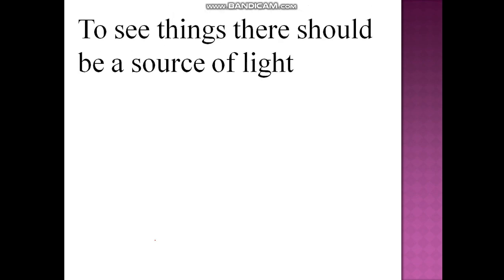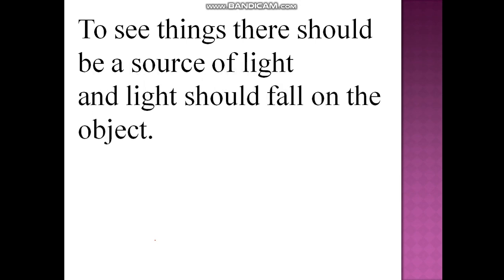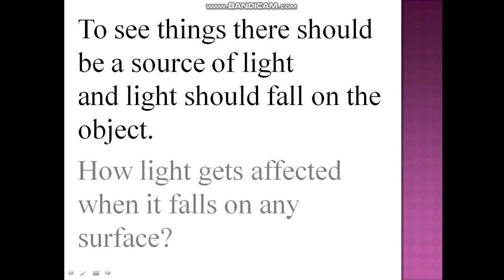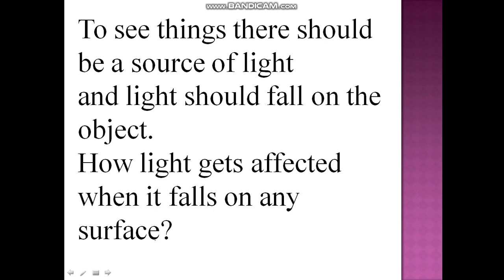Now children, to see things, there should be a source of light, and light should fall on the object. Now, how does light get affected when it falls on any surface? What I mean is that if light is falling from a source on any object, then how does it get affected, or what happens to it?